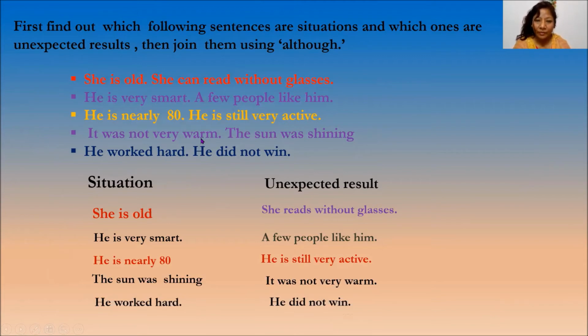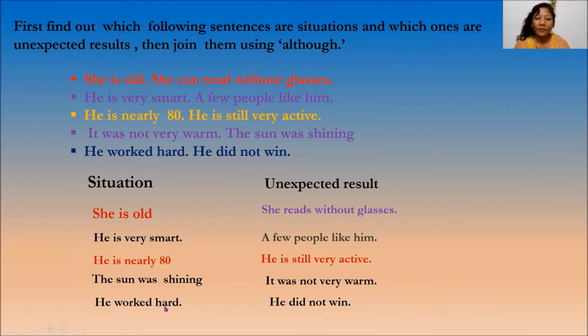Which one is the situation? Yes, the sun was shining is the situation, and it was not very warm is the unexpected result. Because the sun was shining, we think it is warm. But what we find here is the sun was shining, yet it was not very warm. So this is the opposite of what we think.